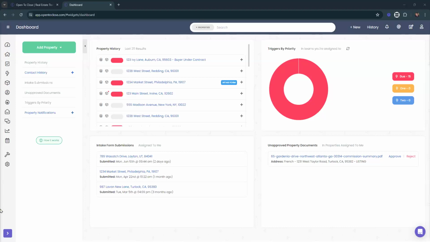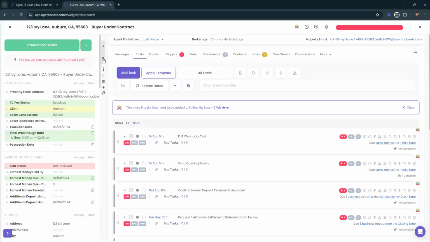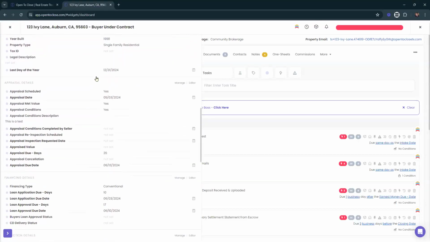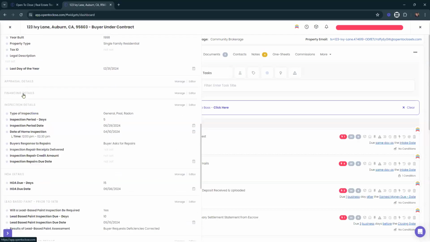So this is a great question. Smartblock isn't working when multiple options are selected. Our answer is conditional logic cannot be used with multiple select, and that is completely and entirely true. When we have a field, I'm going to go over to my property here and expand my fields really quickly. I'm going to go down to where I have my inspection fields. Here we go. So here's my inspection fields, this inspection type here, types of inspections. Right now it has general, pool, and radon.